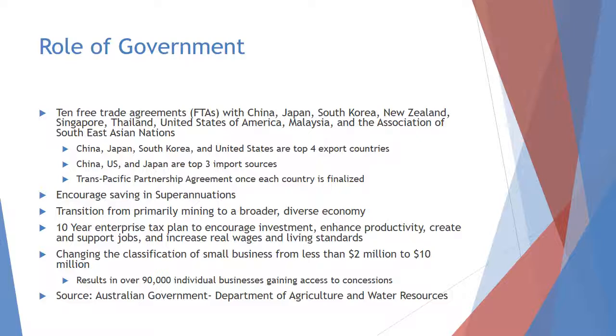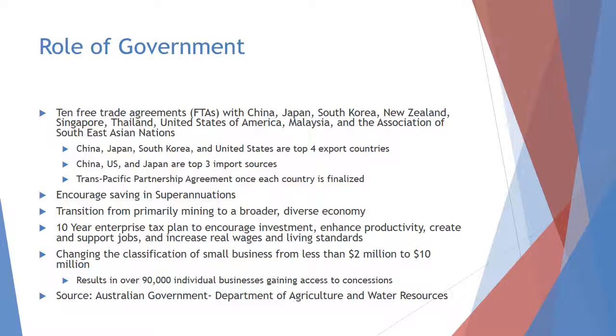The government is also encouraging saving in superannuations, which is the retirement savings plan for Australians. They've also created a 10-year tax plan, which started this year, to encourage investment, productivity, jobs, wages, and living standards as the country transitions from primarily mining to a broader, diverse economy.